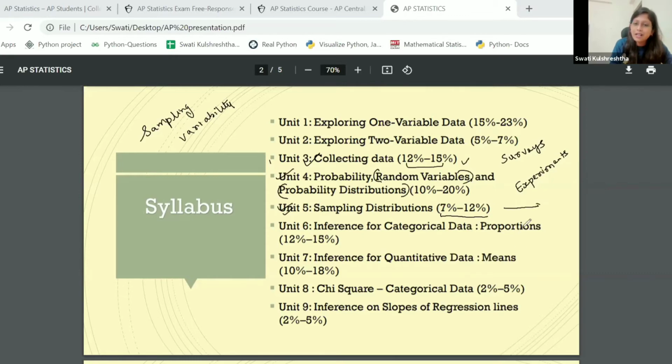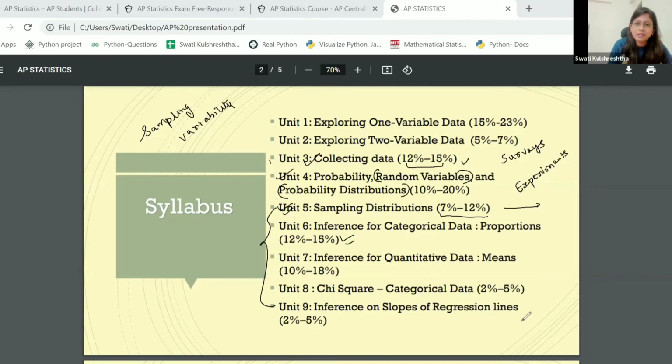And this is where the hard part of statistics comes in. For example, the first 3 or 4 chapters are going to be relatively easy and you'll think that you've read them in school somewhere or at least you've heard of them. Sampling distributions and the chapters thereafter are a few chapters which may feel like newer ones which you've not studied before. So this is where the hard part of statistics comes into play.